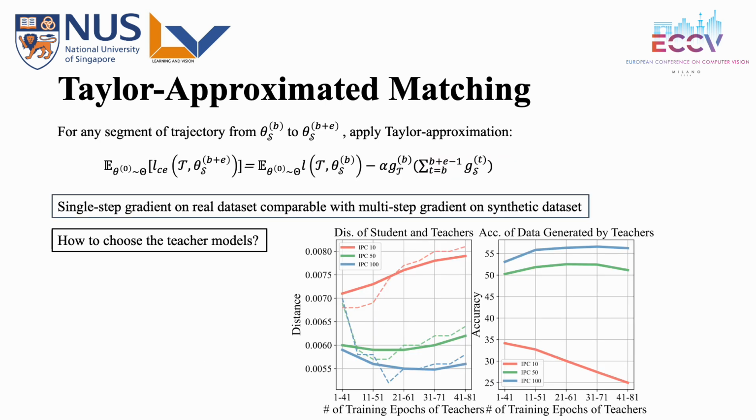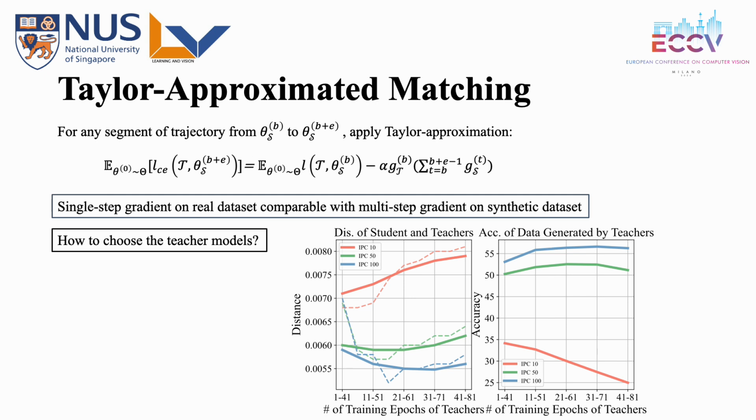Then the next step is to solve this problem. For any segment of the training trajectory that starts at B and ends at B plus E, we again apply Taylor approximation. We find that the single-step gradient on the real dataset is comparable with the multi-step gradient on the synthetic dataset, which means we can replace the segment trajectory of student models with a single teacher model. Also, caching the teacher model ahead can avoid retraining the model at each iteration.